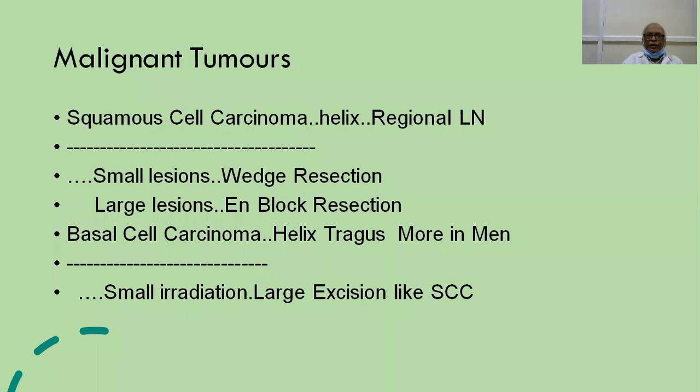And coming to the other entity called basal cell carcinoma, otherwise known as rodent ulcer. A rodent ulcer can occur over the helix or tragus. It is very classically in the area that is exposed to the sun. So it is more common in men. If the lesion is small, you can subject the individual to irradiation so that there won't be any cosmetic deformity also. But if it is large enough, you will have to do an excision.